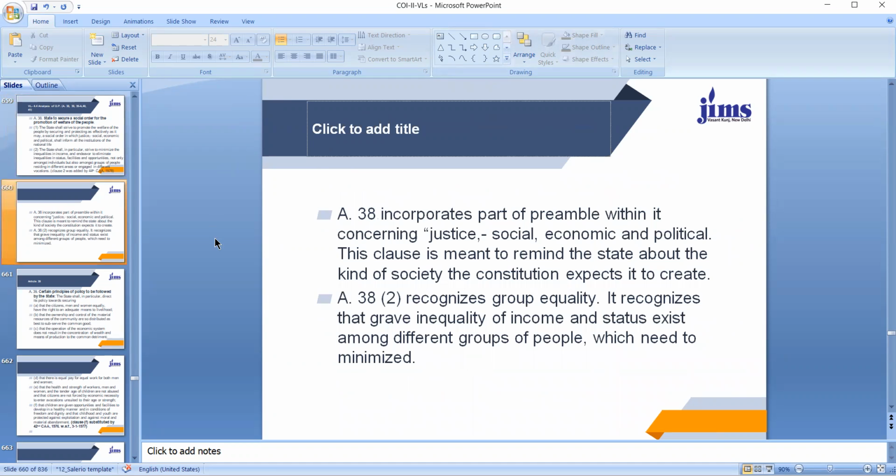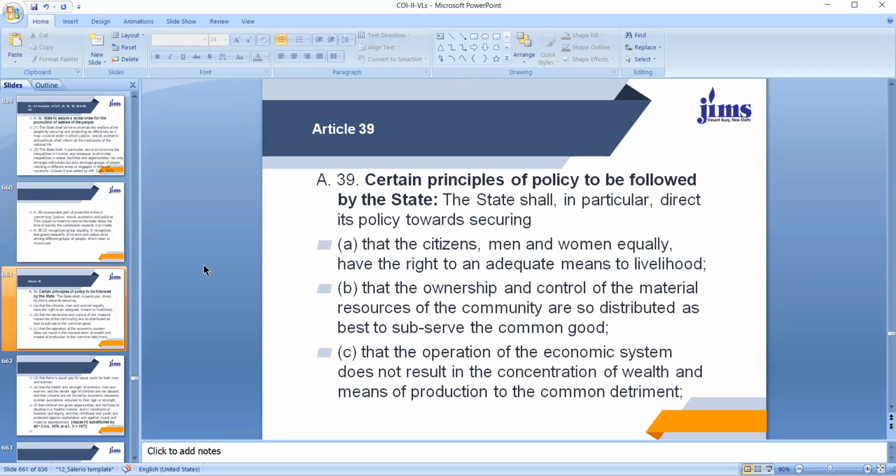So dear students, this Article 38 incorporates part of the preamble within it concerning justice, social, economic, and political. This clause is meant to remind the state about the kind of society the Constitution expects it to create. And Article 38 Clause 2, as you have seen, recognizes group equality. It recognizes that grave inequality of income and status exists among different groups of people, which need to be minimized.